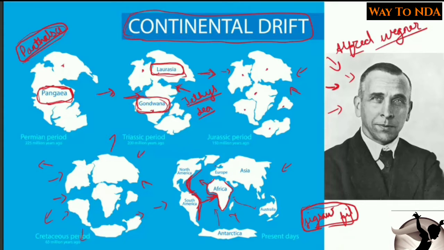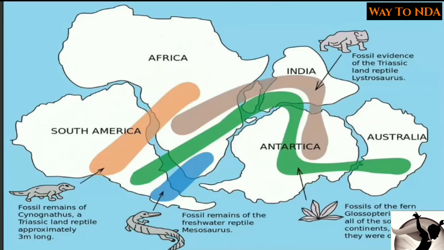Now again he gave some more evidences. Okay, so the next evidences he gave were the fossils. Okay, fossils of the creatures, fossils of the animals. So one of the fossils he tried to give was the fossils of the animal which was a land reptile. Okay, it was a land reptile and it was called Cynognathus. So this was Cynognathus and it was a land reptile. And he said that we will find fossils of this Cynognathus in South America also, and we will find the fossils of this Cynognathus in Africa also.